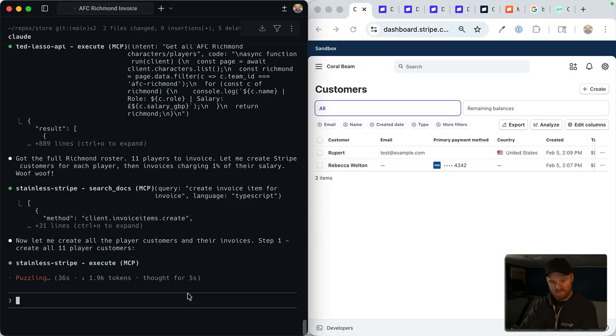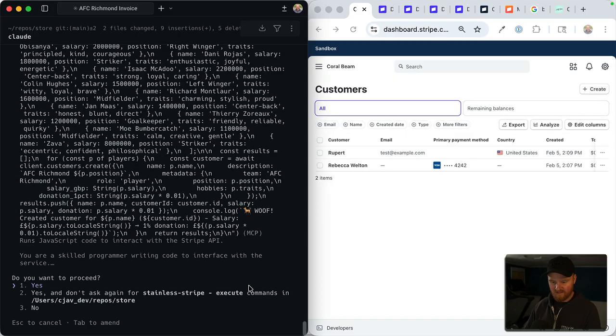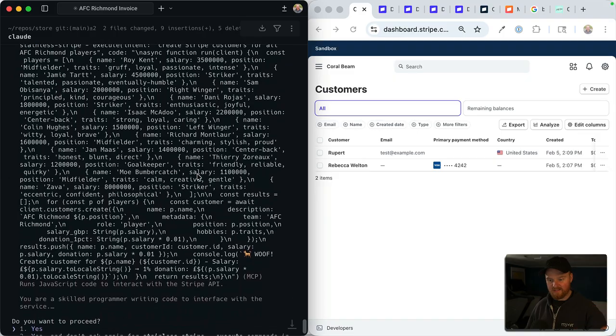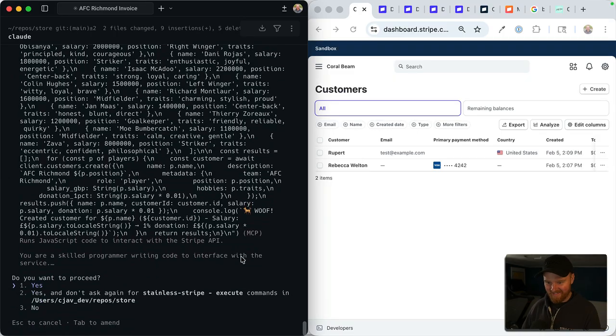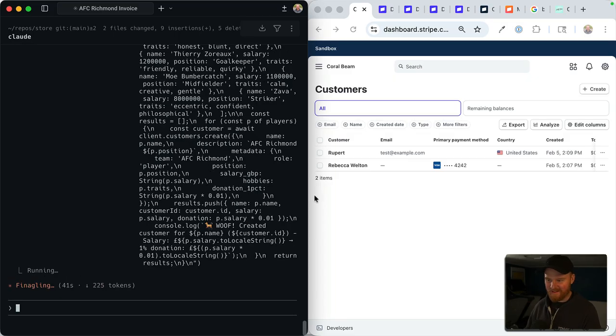Now it's going to create all the players as customers. This should be good. Okay. All right. Oh, this is interesting. Look at this. It's writing a bunch more code. And it's logging out an emoji with a woof. This is amazing.